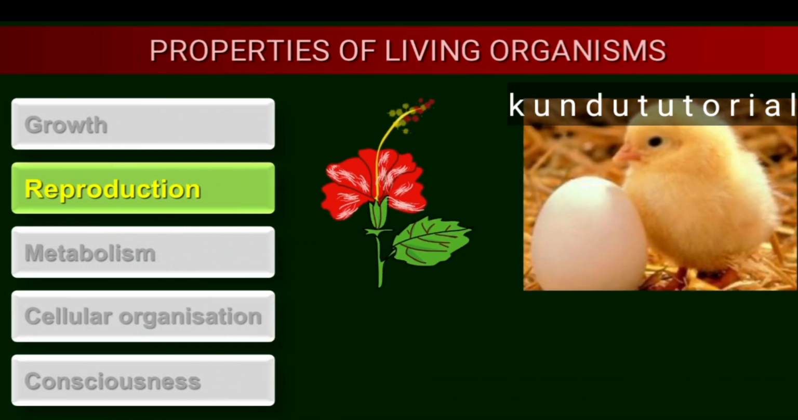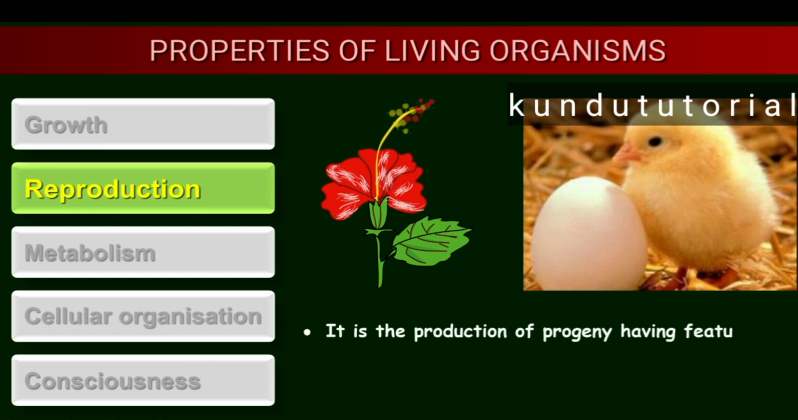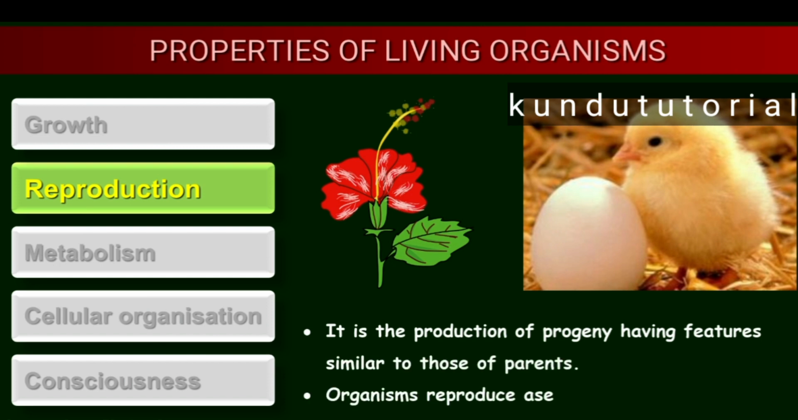Next, we will be going to reproduction. See here in the picture, as in the flower, as in the bud, that is the chick. So reproduction means what? Reproduction is the process where there is production of new offspring, that is the progeny, having features similar to those of the parents. Organisms reproduce asexually and sexually. Asexually means without production of gametes, and sexually means with production of gametes, that is the male gametes and the female gametes.